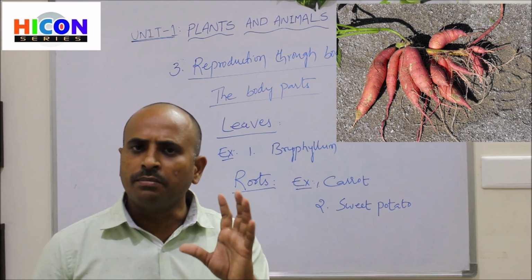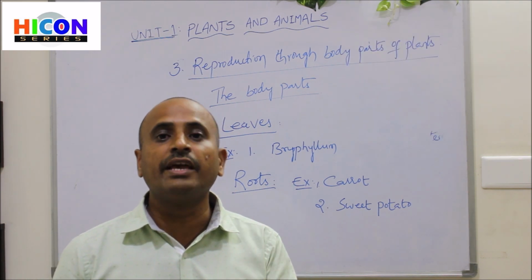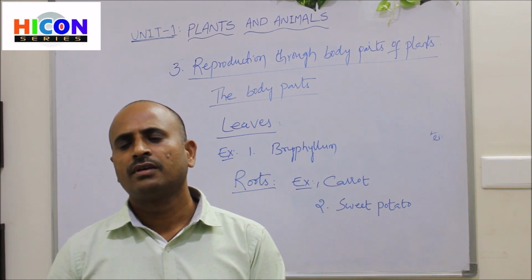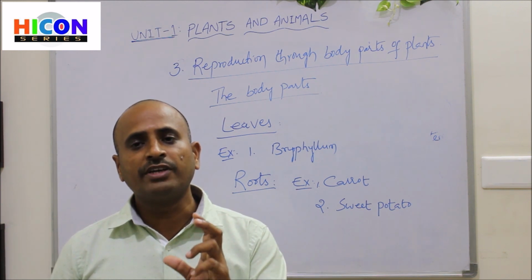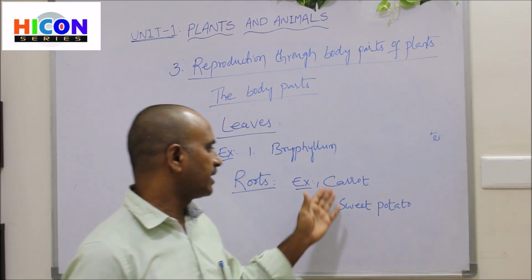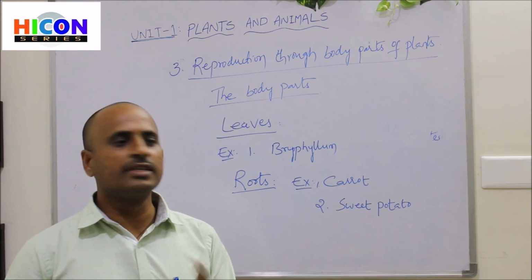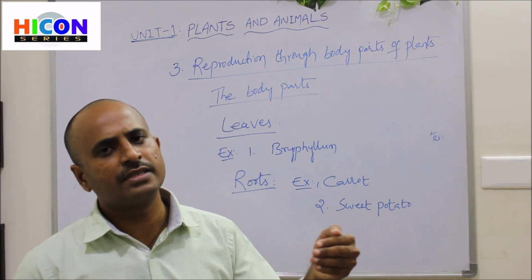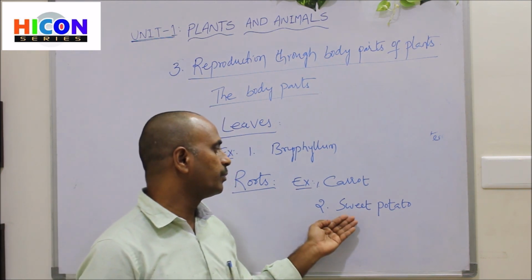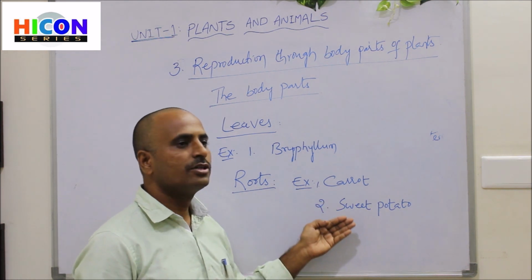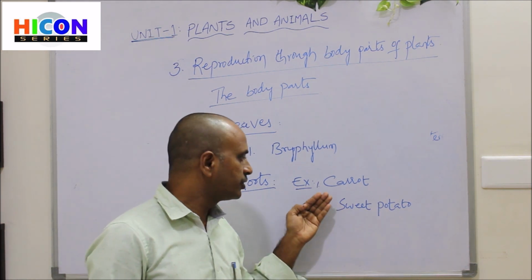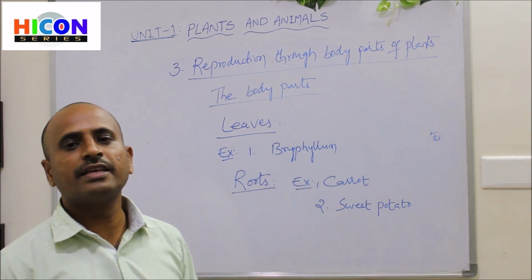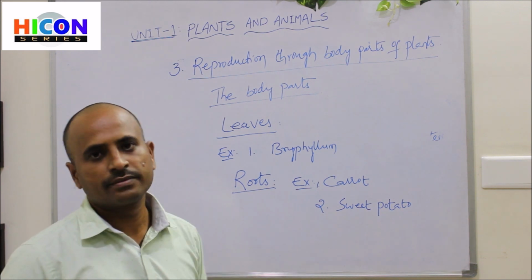Some plants store their food in their roots. That's why the roots become fleshy and thick. Those thick and fleshy roots are nothing but this carrot and sweet potato. These roots have some buds, and if you cut the buds and plant them in the soil, you will get a new sweet potato plant. So carrot and sweet potato are also examples of plants which produce new plants from their roots.